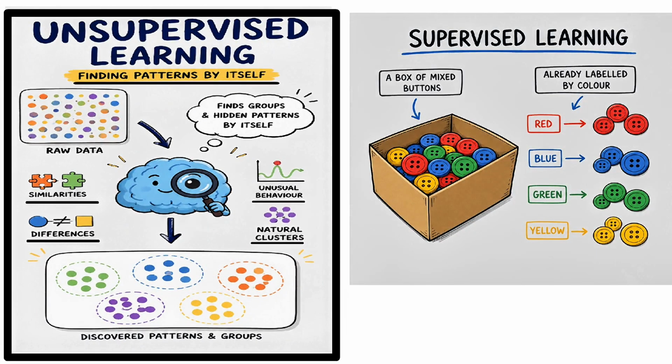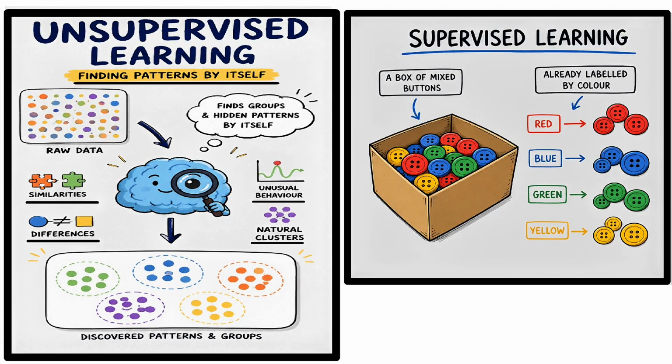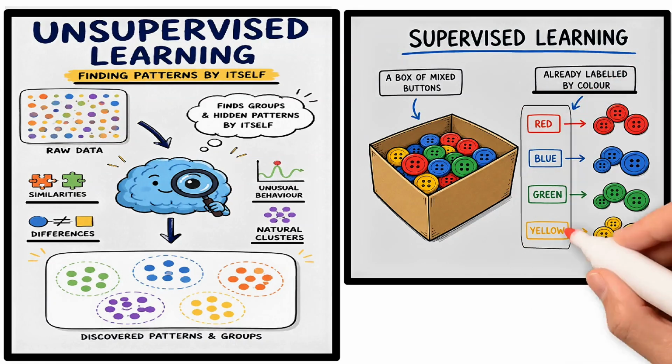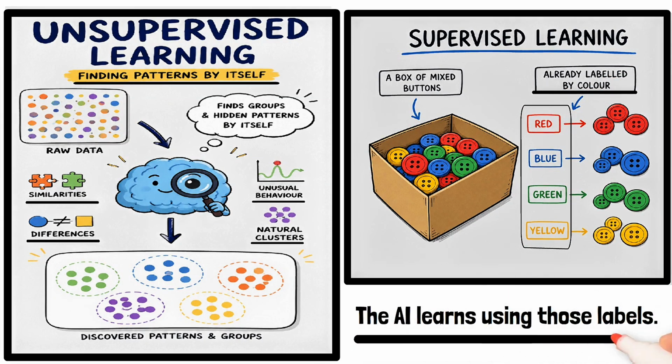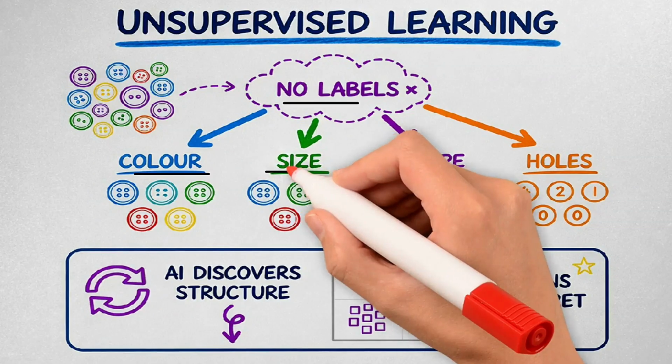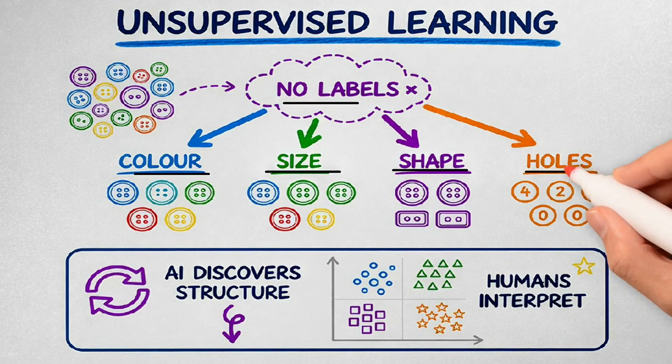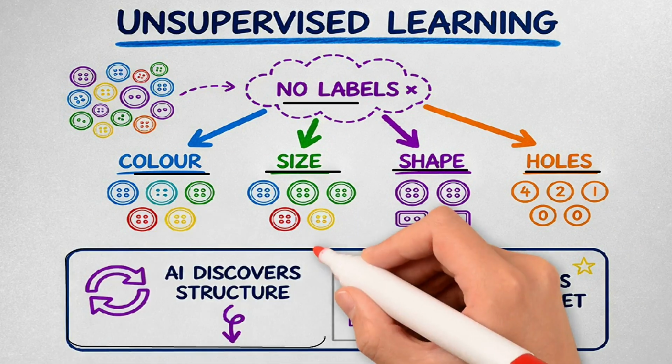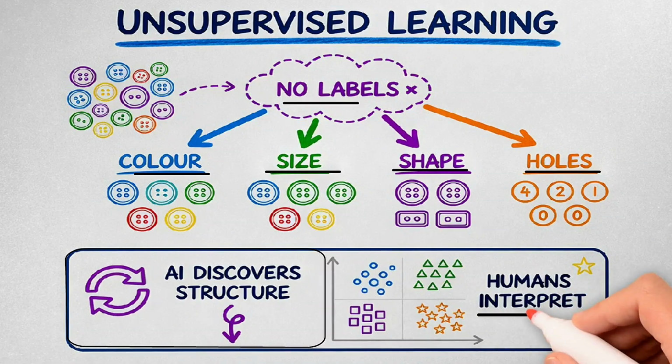Think of a box filled with mixed buttons. In supervised learning, someone has already labeled them by color: red, blue, green, and yellow. The AI learns using those labels. In unsupervised learning, there are no labels. The AI may organize the buttons by color, size, shape, or number of holes. It discovers structure, but humans still need to interpret what that structure means.